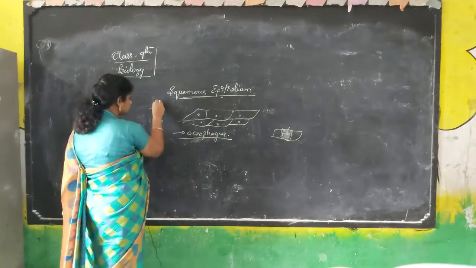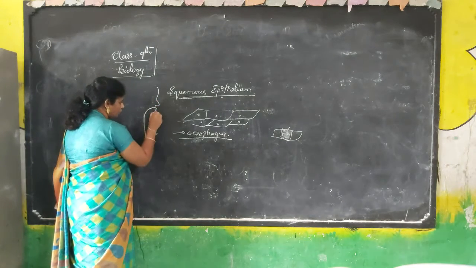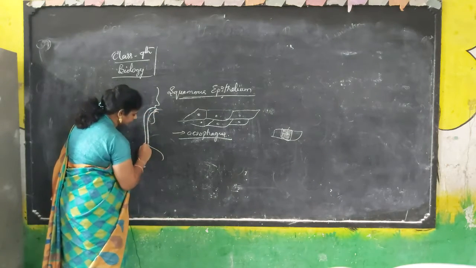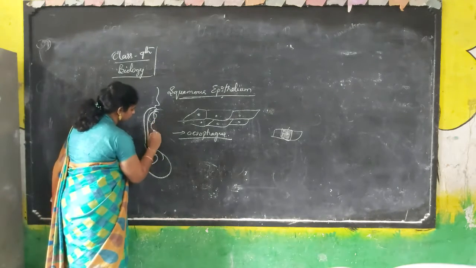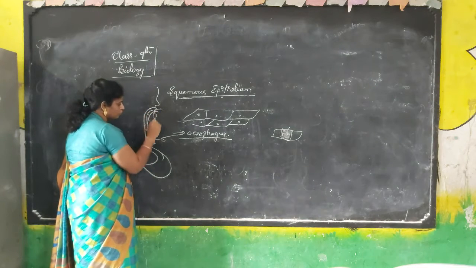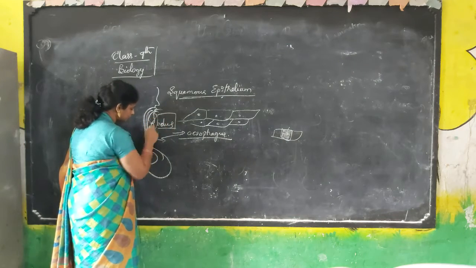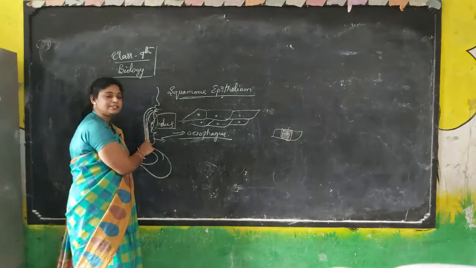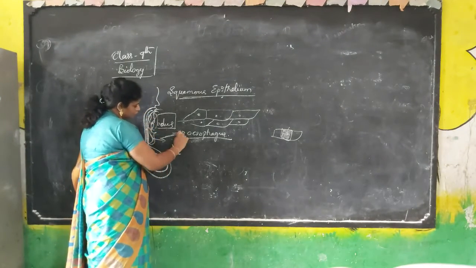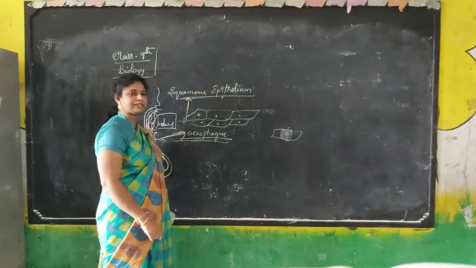Can you tell what the esophagus is? See here. This is the mouth. From the mouth, whatever the gut opening, the gut leads into the stomach. From here to here we call it the esophagus, where the bolus is moving. What we eat is called bolus. It turns into a bolus, a soft lump. It moves into the esophagus, then into the stomach. So this region is called the esophagus. The lining of the esophagus is also made up of squamous epithelial cells.